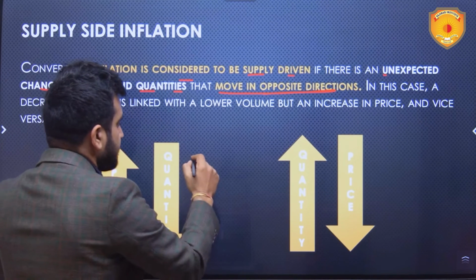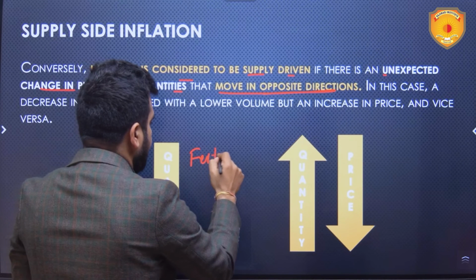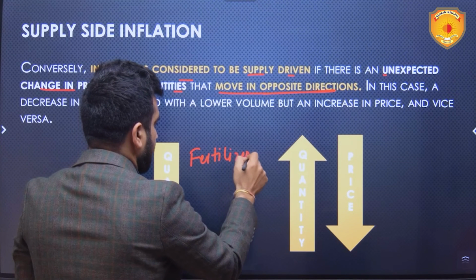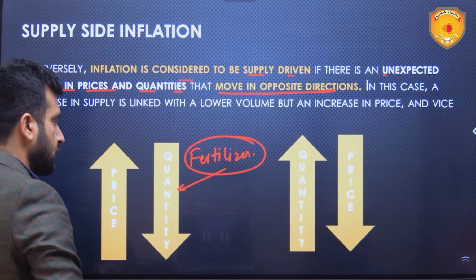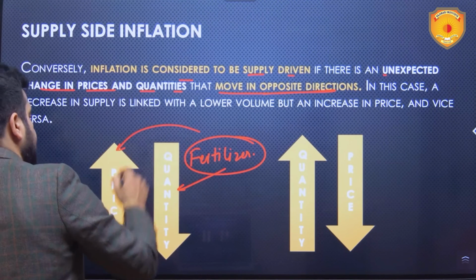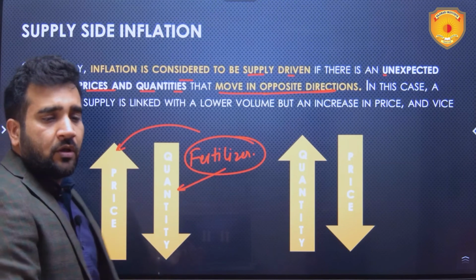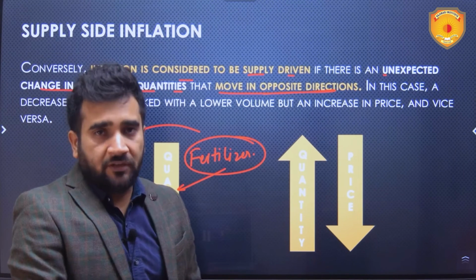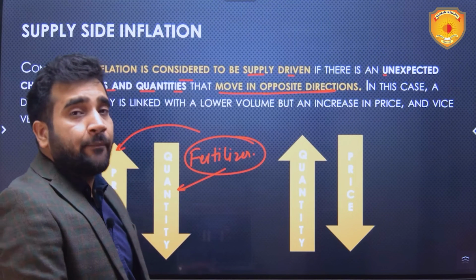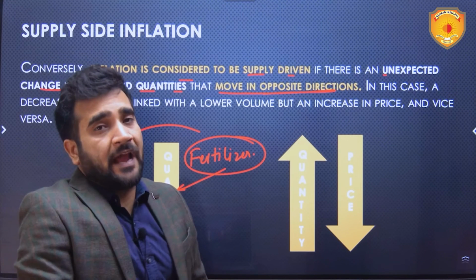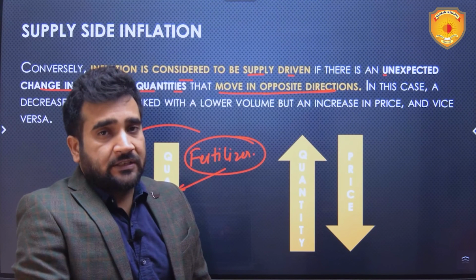Now, let's suppose I talk about a commodity like fertilizer. The supply of fertilizer reduced and prices went up because this is a basic commodity. Then we will say that inflation has happened due to lack of supply of fertilizers.